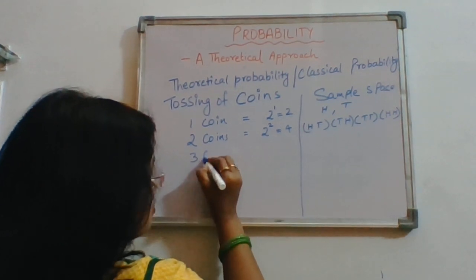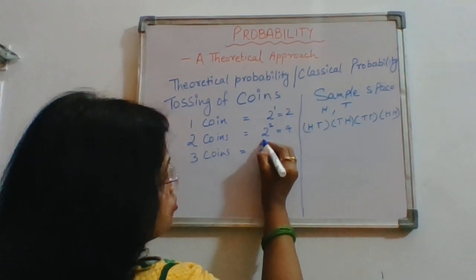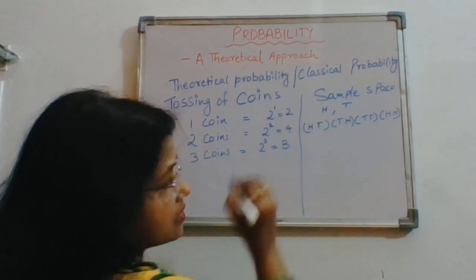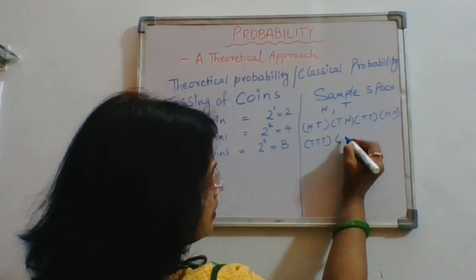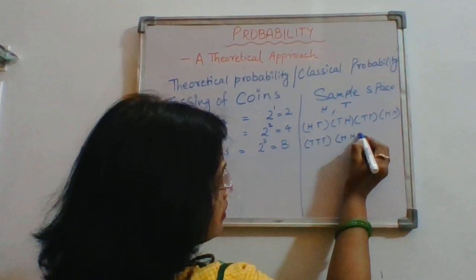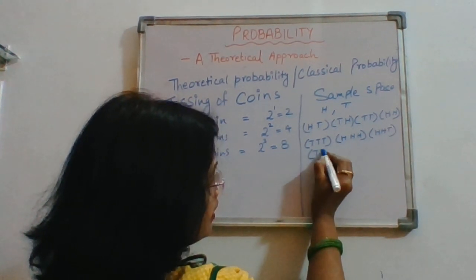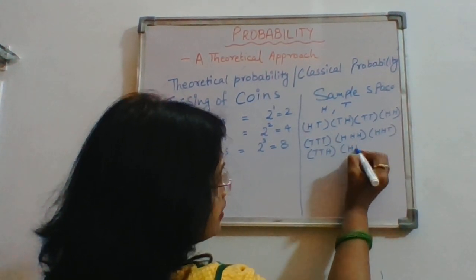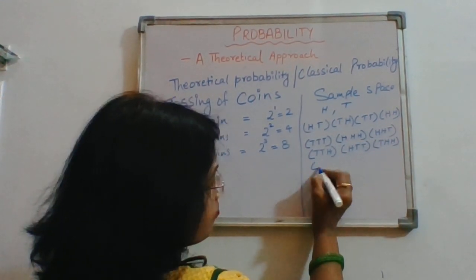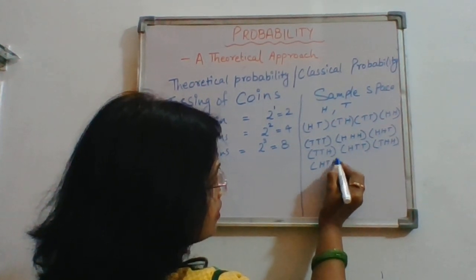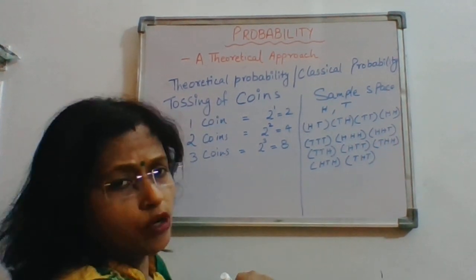When 3 coins are tossed, how many total possible outcomes will there be? It will be 2 raised to the power 3, that is 8. So on all 3 coins, it will occur as tail, tail, tail, or head, head, head, and so on through the other combinations. So we have a total of 8 possible outcomes.